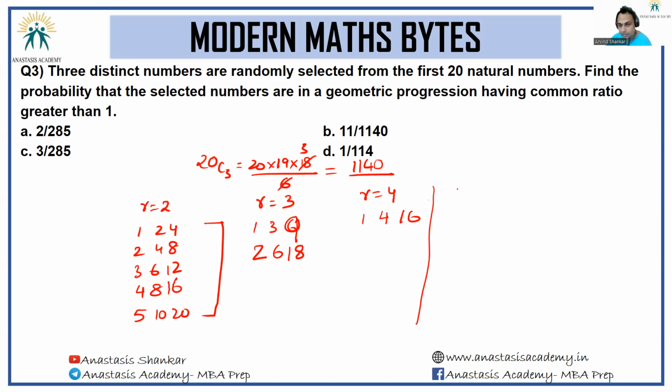For instance, if the common ratio was 3 by 2, can we have this 4, 6, and 9, and correspondingly 8, 12, and 18? We get 2 more series from here. And we could also have common ratio as 4 by 3, wherein you will have 9, 12, and 16.